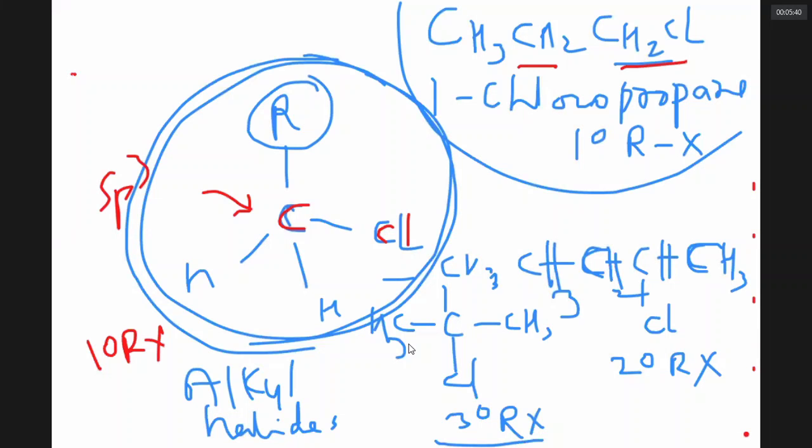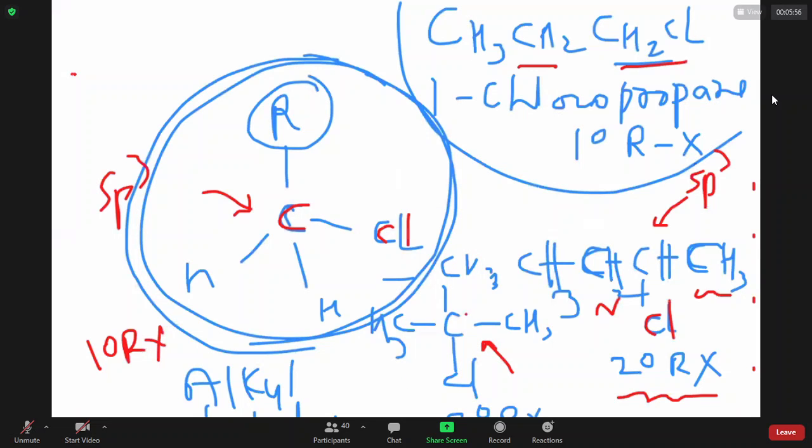Again, here this carbon is sp3 hybridized. The Cl is bonded to a carbon bonded to two carbons, a secondary alkyl halide. Again, this carbon to which Cl is bonded is sp3. The Cl is linked to a carbon that is having three carbon chains. It is called what? Tertiary alkyl. Can you see all this clearly? Yes, sir, we can see.